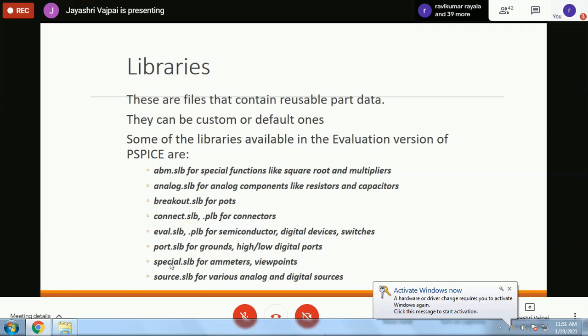Now let us see what are the libraries that are available. Libraries are files that contain the representation of the circuit elements, and in the jargon of PSpice they call it reusable part data. So part data, we call them parts.